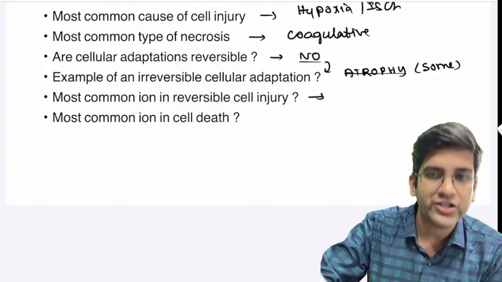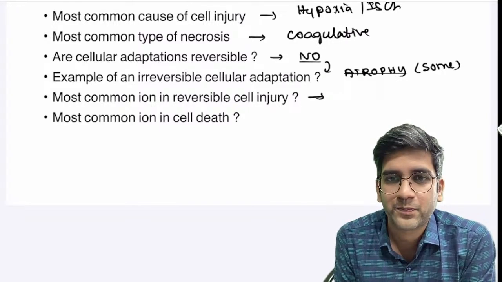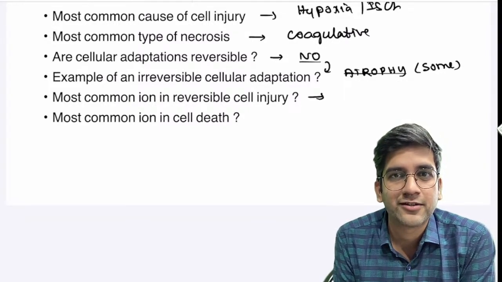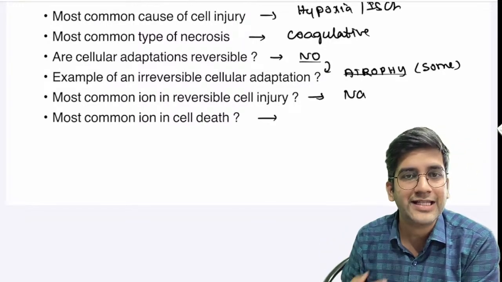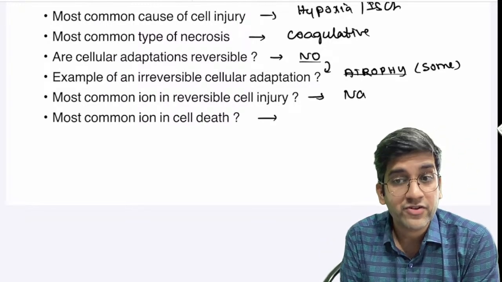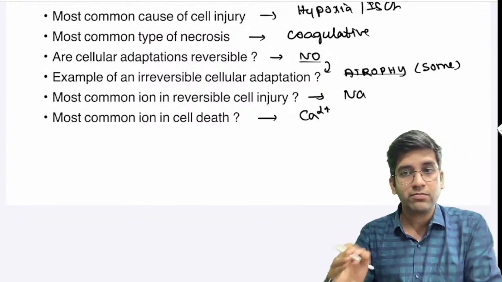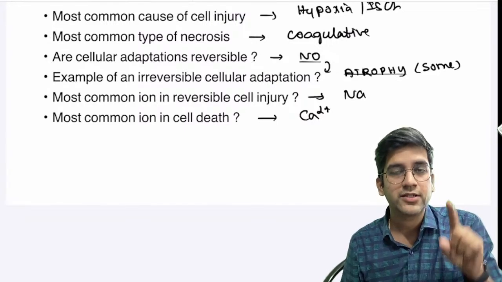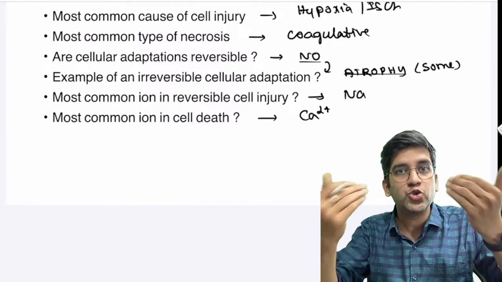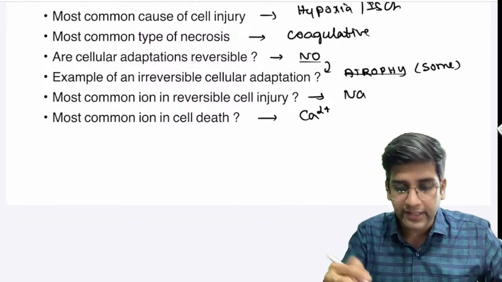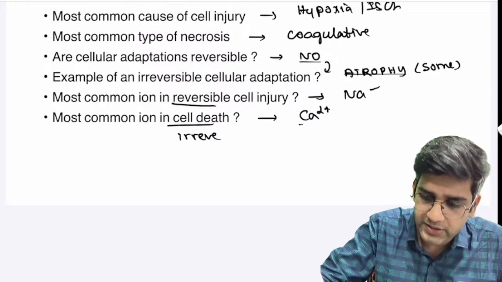What's the most common ion seen in reversible cell injury? Fastest finger first. Just two options, sodium or calcium. Na or Ca? Perfect. The reversible cell injury answer is sodium. What's the most common ion in cell death? In reversible cell injury it is sodium, and in cell death it is calcium, right? So please do remember, in reversible cell injury the sodium-potassium ATPase does not work. So lots and lots of sodium accumulates, which pulls in water, which results in cell swelling, right? So for reversible, it is sodium. Irreversible or cell death, obviously it is calcium, right?